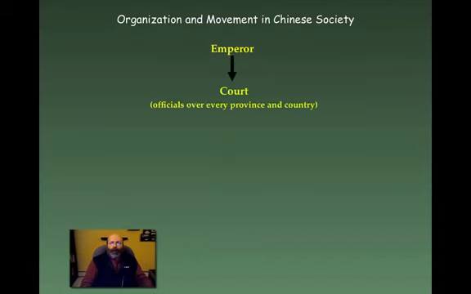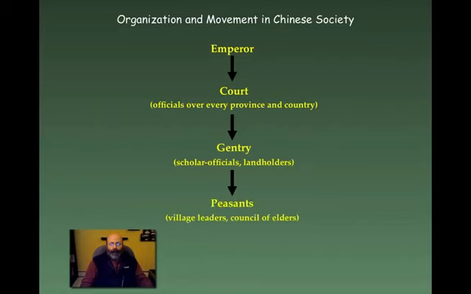Next is the court. And these are officials over every province and country who basically are there to advise the emperor. They run everything for him. They're the government, basically. Next is the gentry. That's the scholar officials who will make up the court. And also, they're the landholders who have some wealth because they own and control land. Next are the peasants, and we'll see that they might be some village leaders there, or it might be made up of a council of elders that run the local community in which the peasants live.